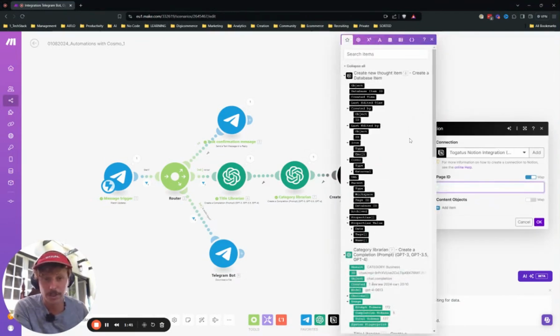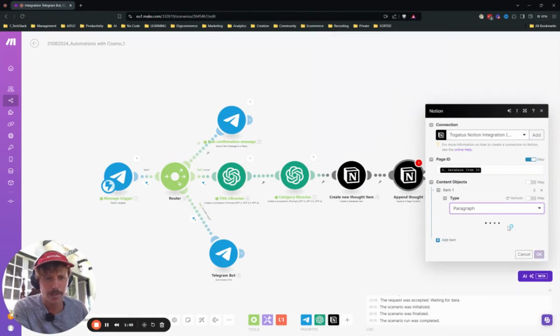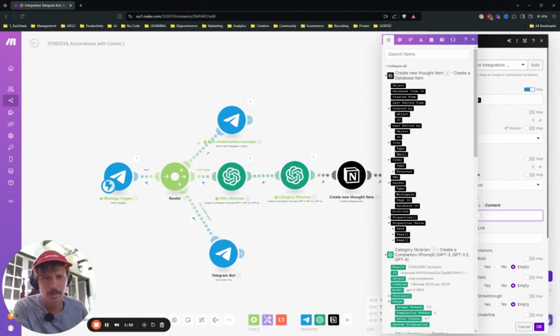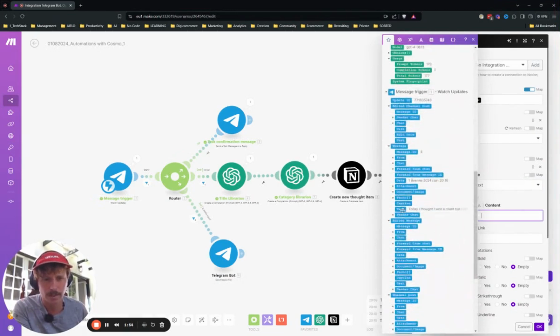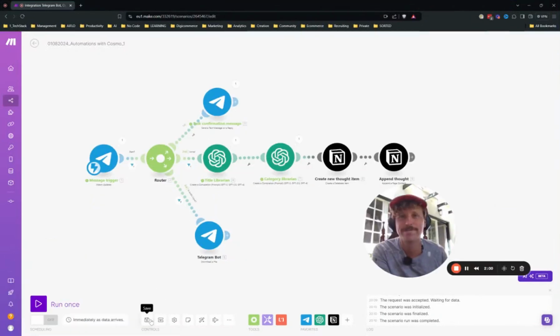Oh wait, no, page ID, because we now create page ID, which is the database item ID. And what we add is just a paragraph where we actually put the text I sent. So the content is this one. Okay, save.